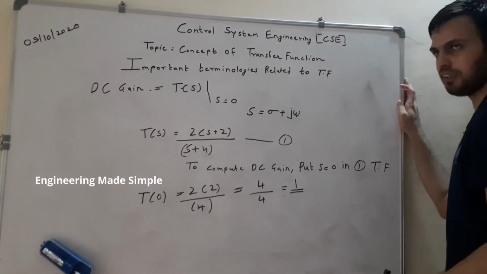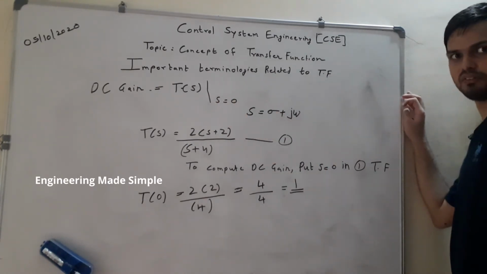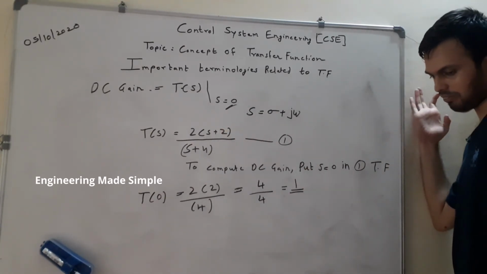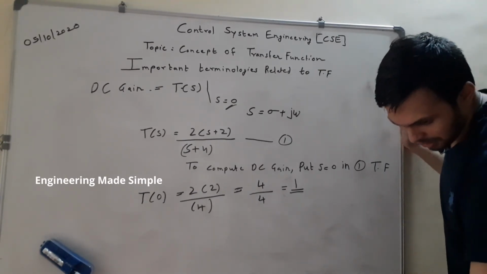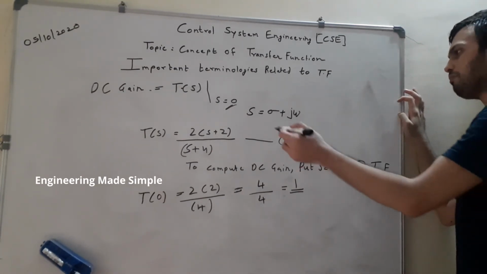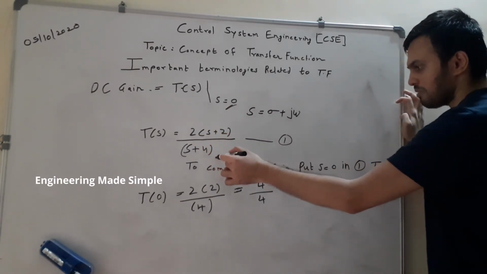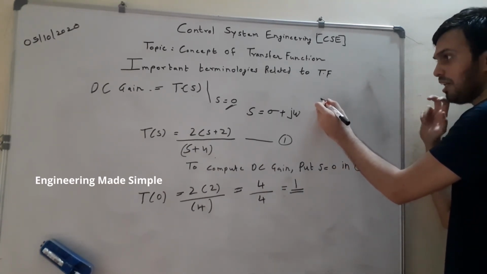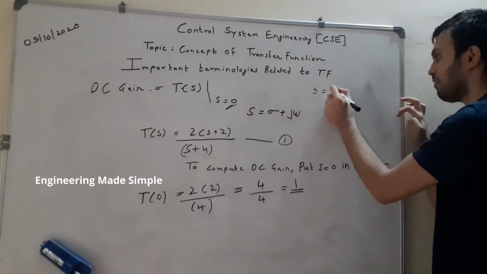So now by the definition of DC gain, it is clear that the value of the DC gain is nothing but the value of the transfer function obtained after substituting s equal to 0, and there was an alternative term in the definition, that is at 0 frequency, the gain obtained of the system at 0 frequency. Now what is this 0 frequency, you will understand. Now this is some transfer function given to you. Let's say T of s is 2 into s plus 2 divided by s plus 4. Now in the DC gain definition there was a term that gain of the system at 0 frequency. Now why is s equal to 0 called 0 frequency?